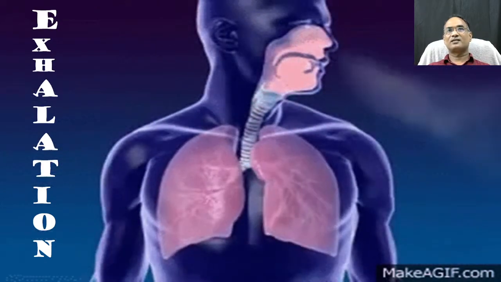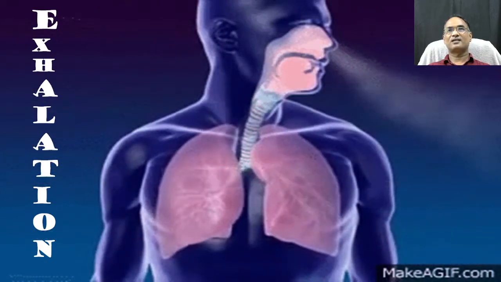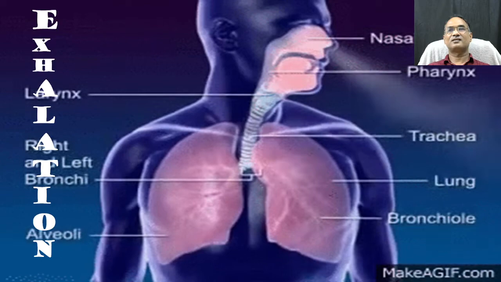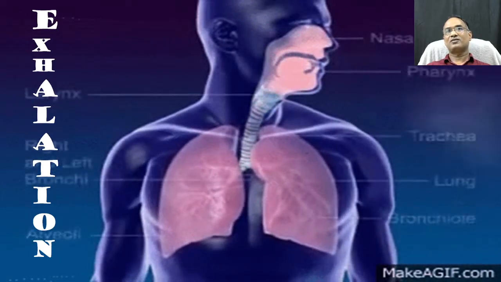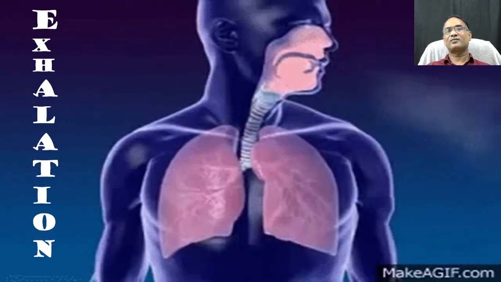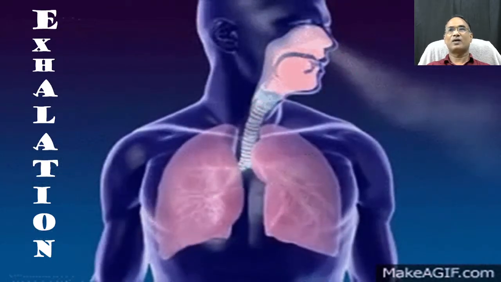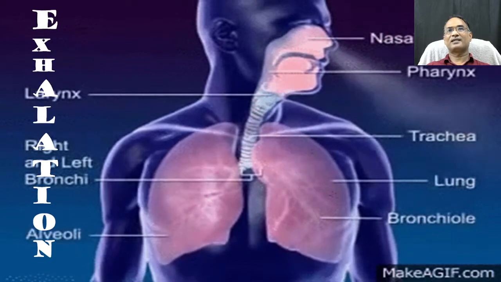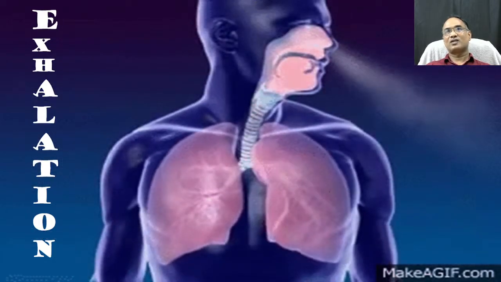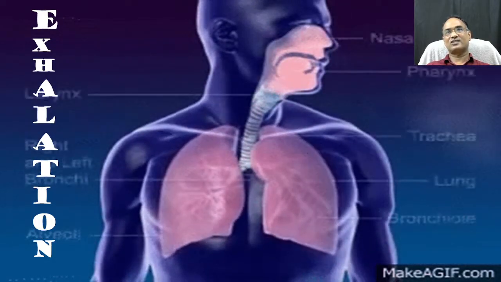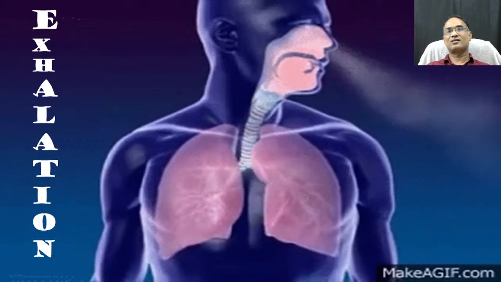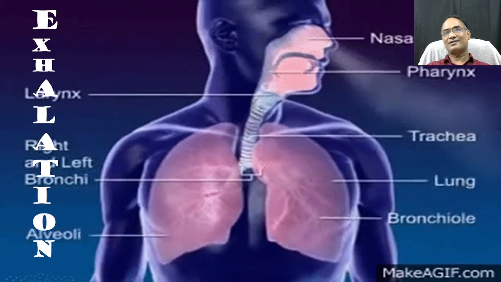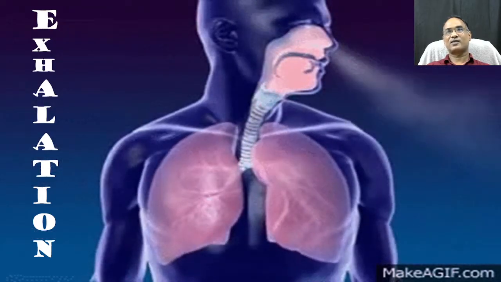Once inhalation is started, all the muscles become active. They expand from their normal size to an extended size, so the muscles are stretched. After inhalation, all five muscles relax, so that expiration is possible.